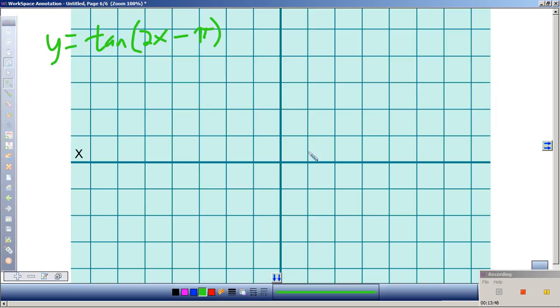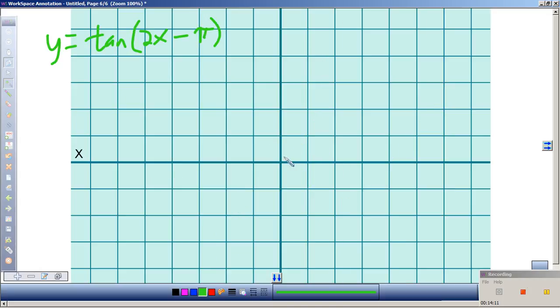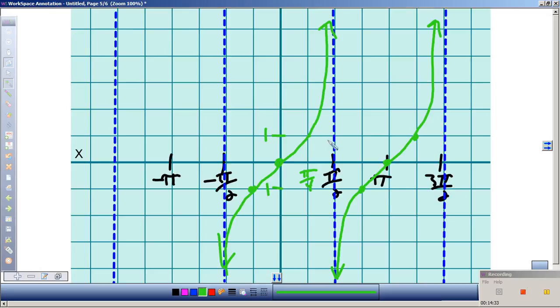Everybody with me, it's going to be pi over 2? Okay, so when it was this one, we went by pi fourth, each one was pi fourth. So you cut the period in half, I would go by pi 8. It's similar. However, note, we already do have a shift left or right. So this would be 3 pi over 8. Can you just leave the same graph with this one? Can you do that in a move? What direction are we moving and how far?